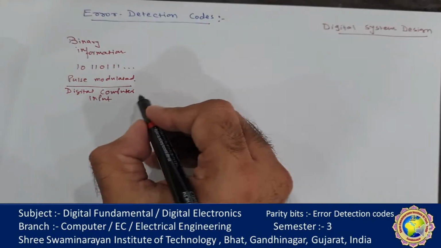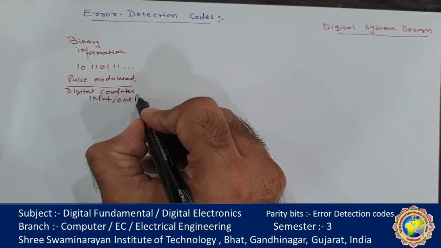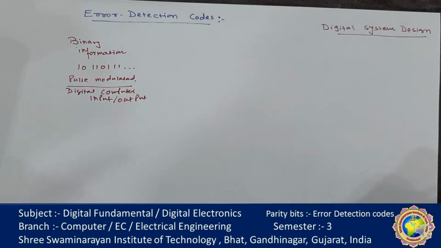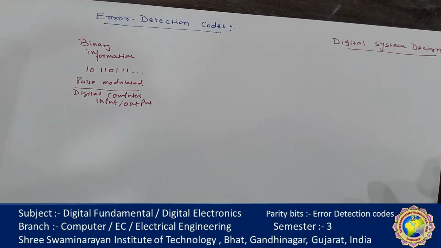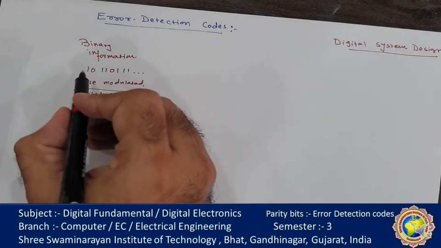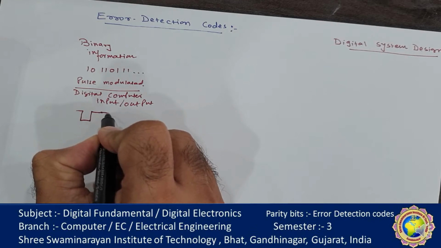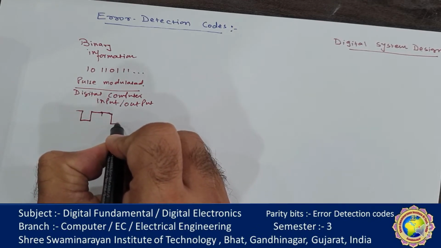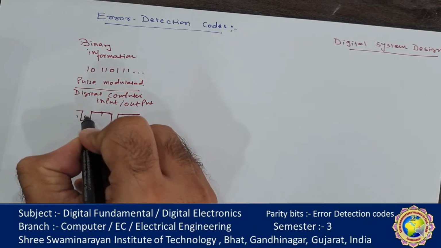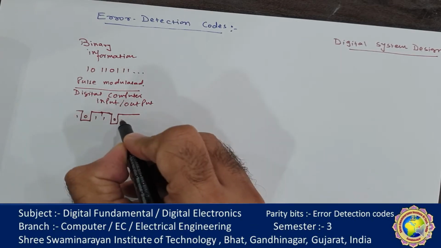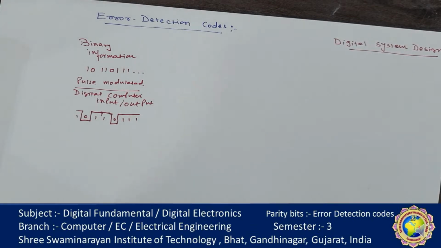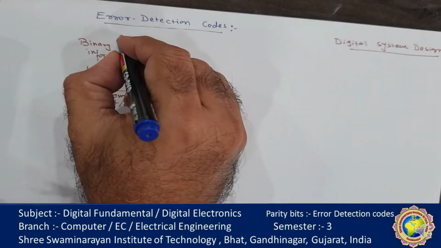or whatever the output of any circuit. We have to transmit it. So this binary information, suppose here 1 0 1 1 0 1 1 1, in this way, whatever the pulse modulated signal of any communication media, it's transmitted. So this is my sender device.